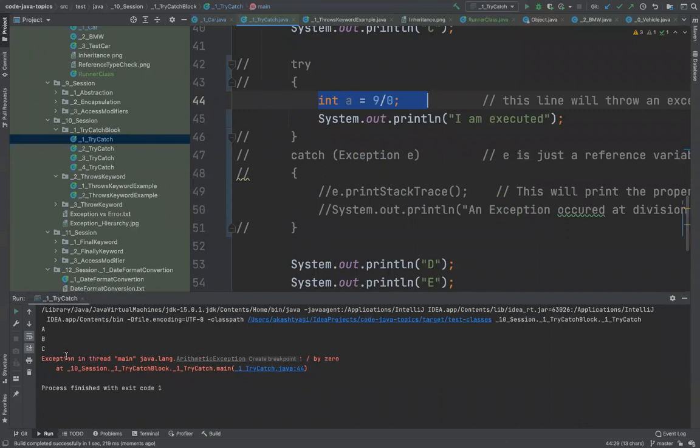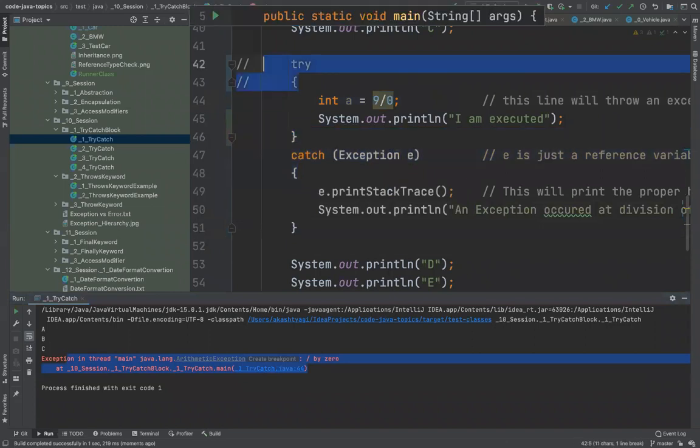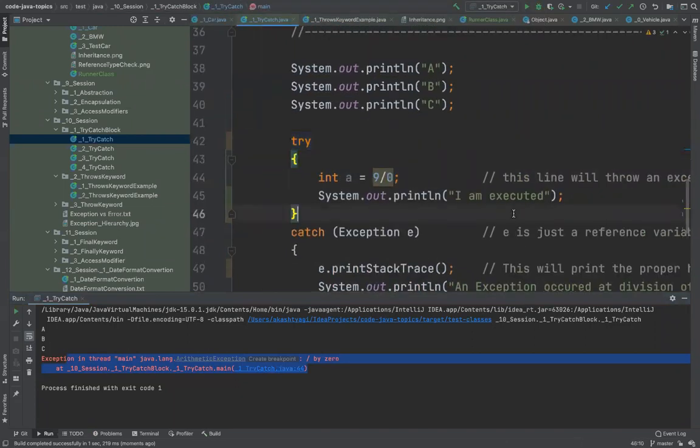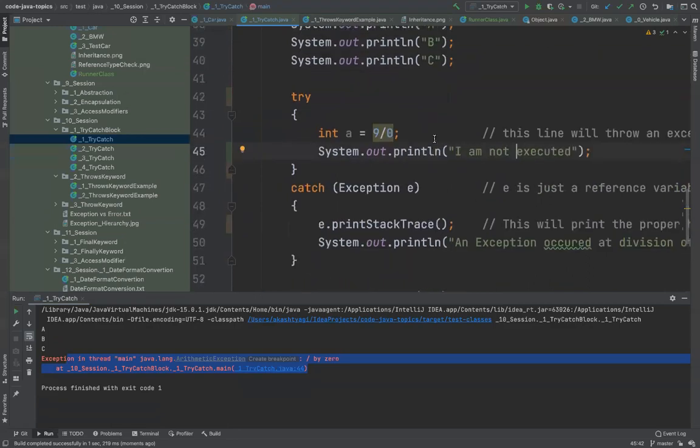ABC, exception thrown. Right? That's the danger and damage which the exception does to your program. It will just cease to run, which is a bad thing. That's the reason we wrap our problematic code with exception handling.